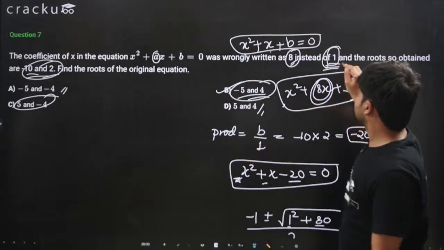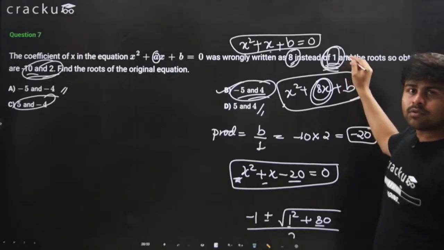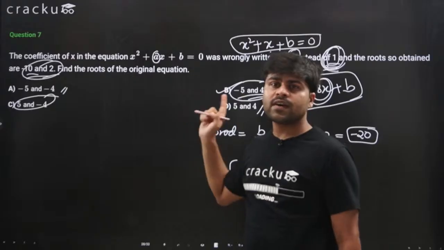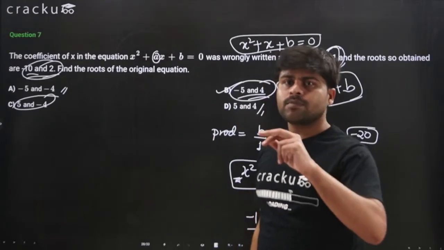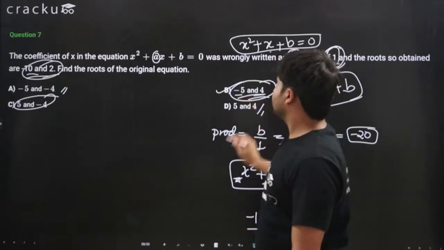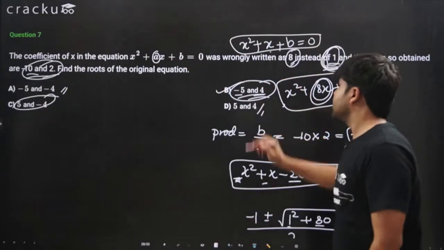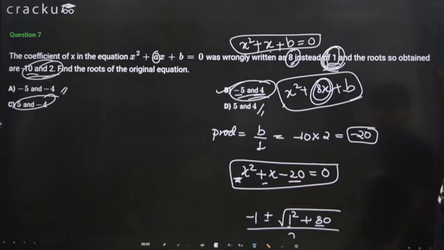But the sum of the roots has to be minus 1, not 1. Because the coefficient of x is 1, the sum will be minus 1. And therefore minus 5 and 4, which is minus 5 plus 4, is the only one that satisfies. The correct answer would be option B. Okay, next question.